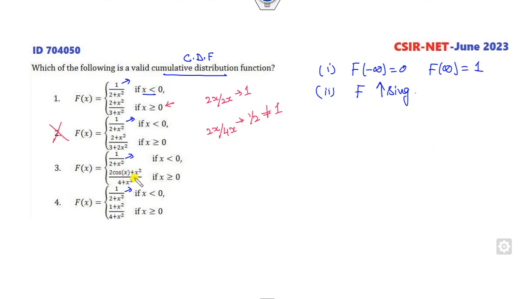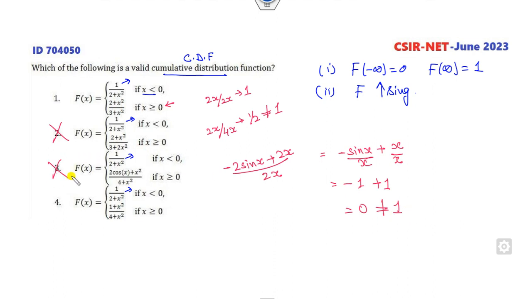Look at this option. You can take the L'Hopital rule. So minus 2 sin x plus 2x over 2x. I can cancel the 2, so it's minus sin x plus x. If you take the limit, it will be minus 1 plus 1, which is 0, not equal to 1. So this option is also cancelled out. This option is a 1. So out of these, the first property is satisfied.